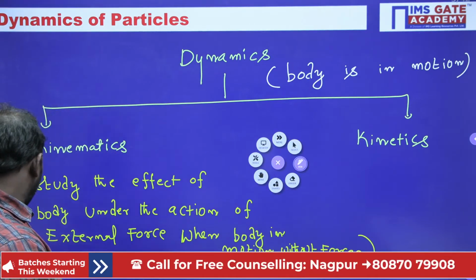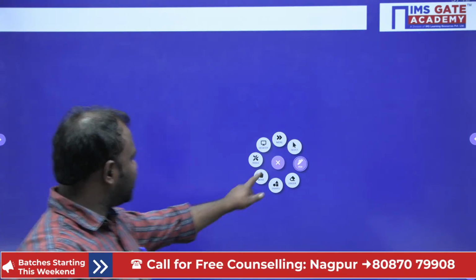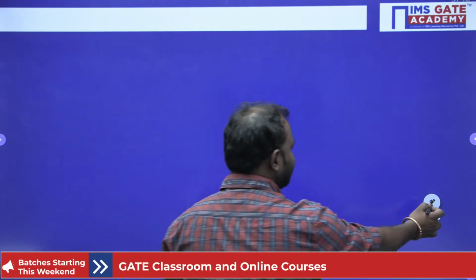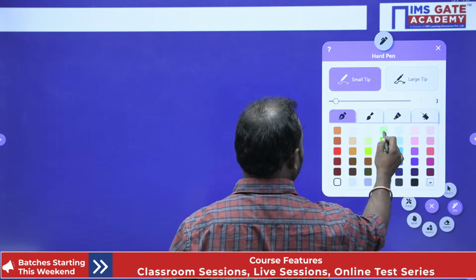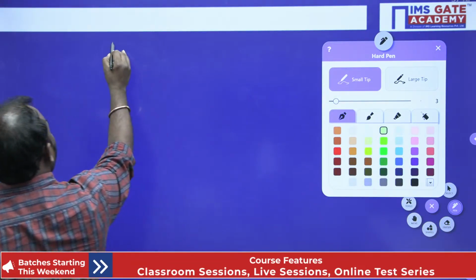All right. Now let us move to another concept, that is types of motions of a body. When the body is in motion, how many types of motions are there? Okay, types of motions in a plane. Our topic is types of motions in a plane, right.